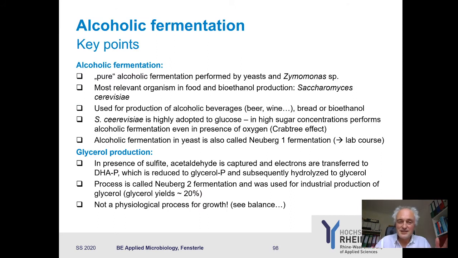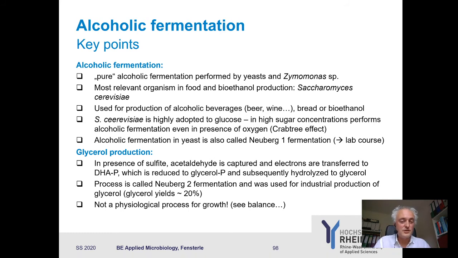Now, what are some key points about alcoholic fermentation? There are not many organisms doing that, interestingly, but yeast and Pseudomonas do, because most organisms are very sensitive to alcohol. So for these organisms it's cool to produce ethanol, you kill all others which are around. It's smart. For food and bioethanol production, the most relevant organism is Saccharomyces cerevisiae, but things are changing now that they start to think of using Pseudomonas, at least in industrial bioethanol production. Certainly not in food, because that's not just ethanol, it's also the taste.